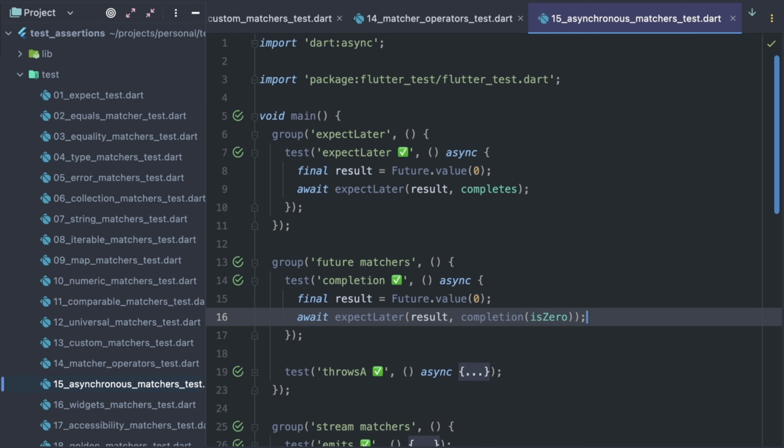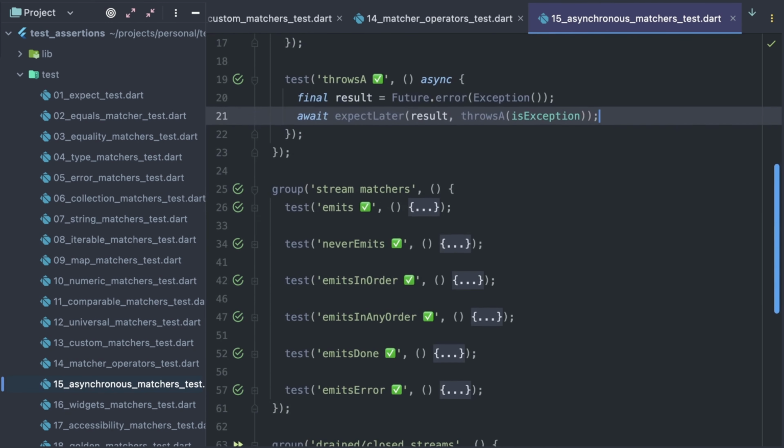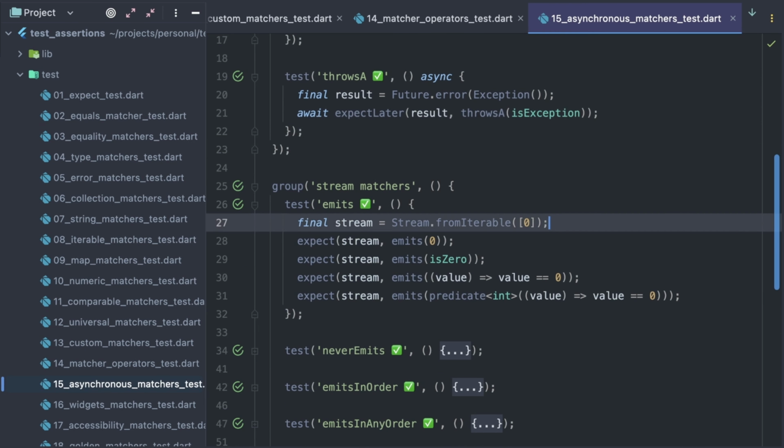The completion matcher accepts the matcher to verify the future result. It is basically equivalent to awaiting a future and asserting its result with a regular expect. I can only see it being used in combination with other asynchronous matchers like this throwsA matcher, which should be already familiar. It checks the future error. Let's check stream matchers next. Here I create a stream with a single value that can be listened to multiple times.